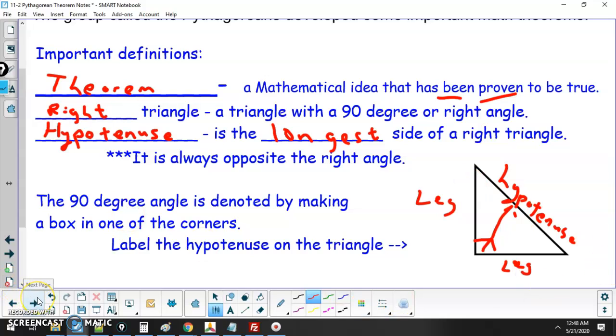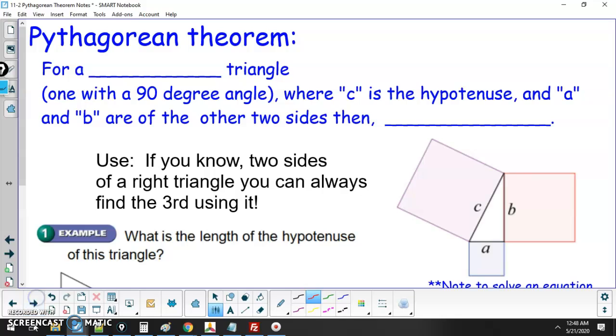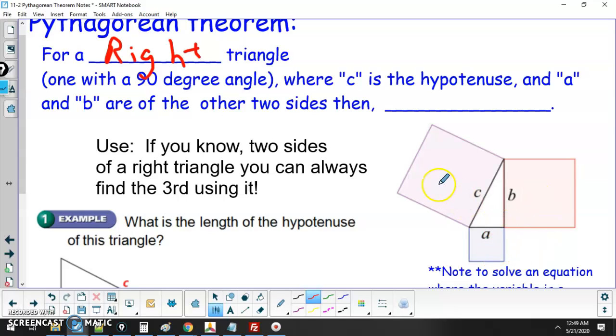This theorem is very, very useful for many things, such as figuring out heights of buildings, pitches on roofs, all types of good construction type things. So remember, this is for what type of shape? Right triangles. C is the hypotenuse. The other two sides are A and B.